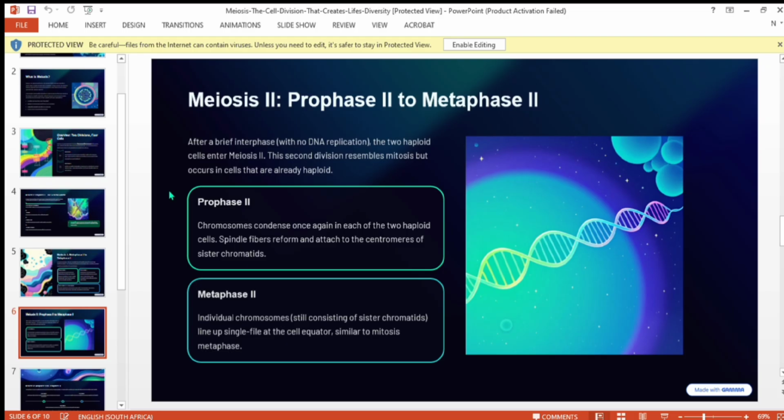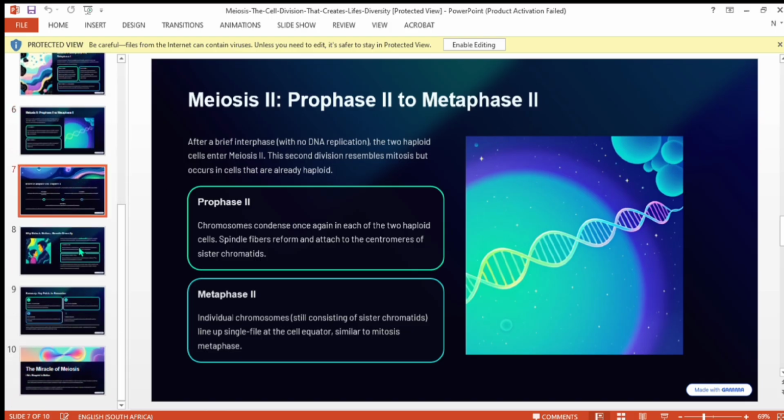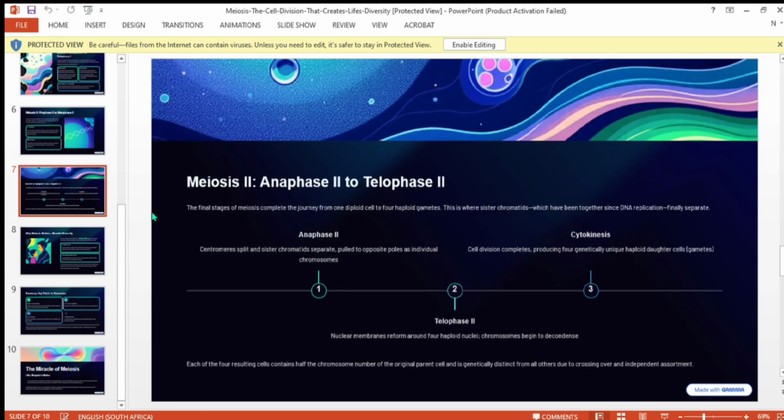Metaphase 2. Individual chromosomes, still consisting of sister chromatids, line up single file at the cell equator, similar to mitosis. This much is written here. I already mentioned this information, but let me highlight it for you.